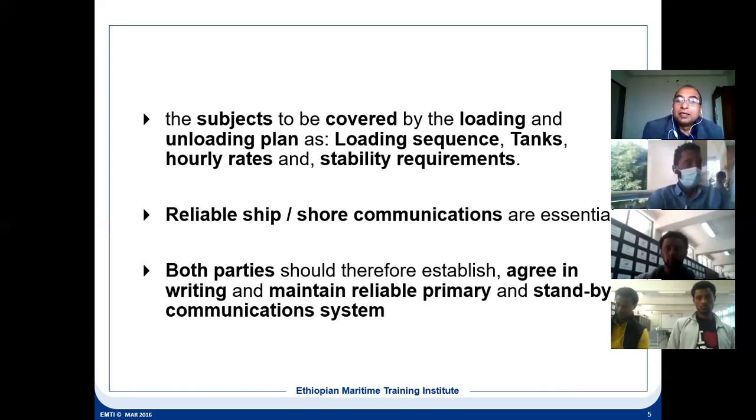So maintain reliable primary and standby communication systems. If the primary communication system fails, you use the secondary communication system, so that communication does not fail. So this is mandatory. These are all mandatory requirements. Otherwise, the ship cannot discharge or load.